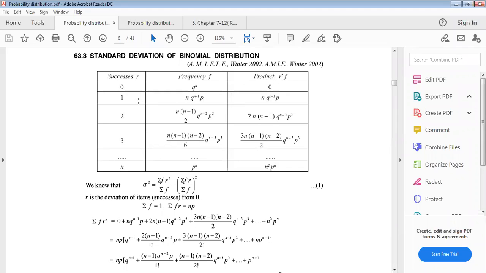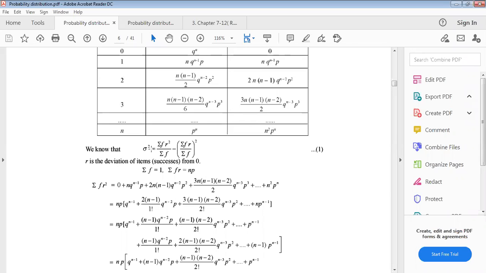r square p. R square means what? Making square then multiplication. That means 1 square into this, 2 square into this, 3 square into this. Okay, so n square into this, what will be? n square p^n. Just we have to make square this, then taking product of individual rows, then we get this third column.